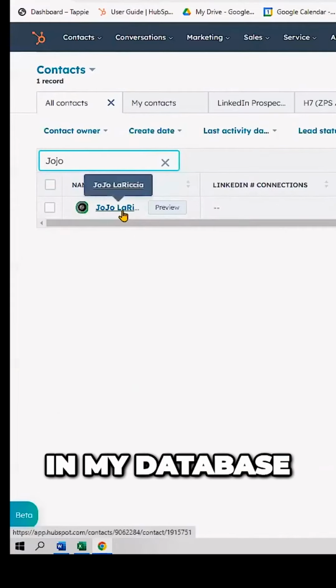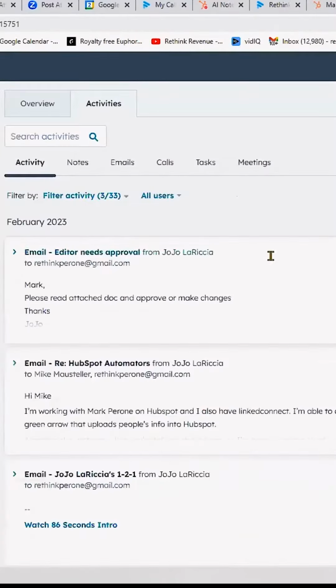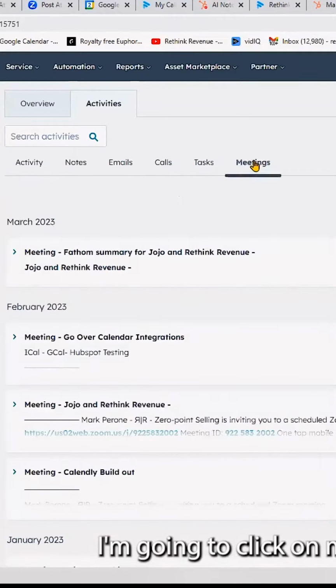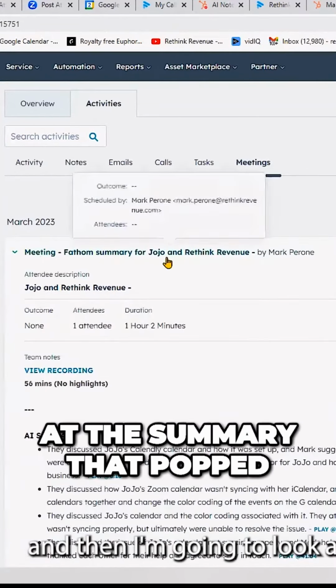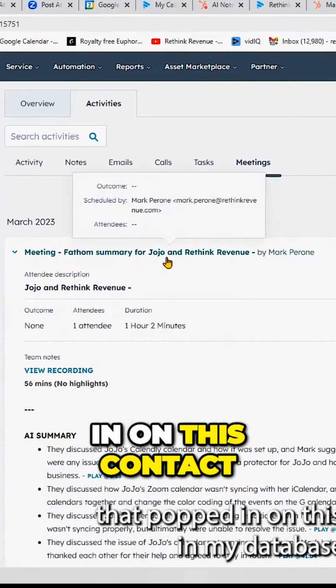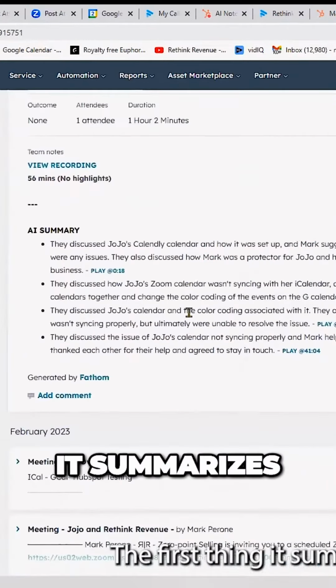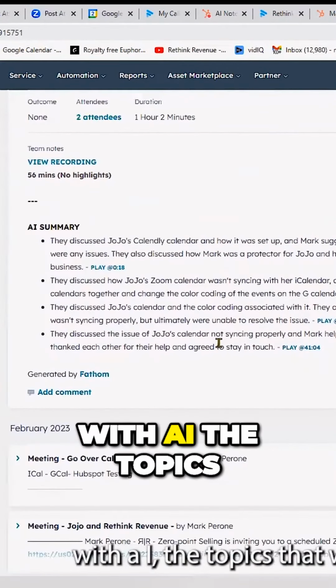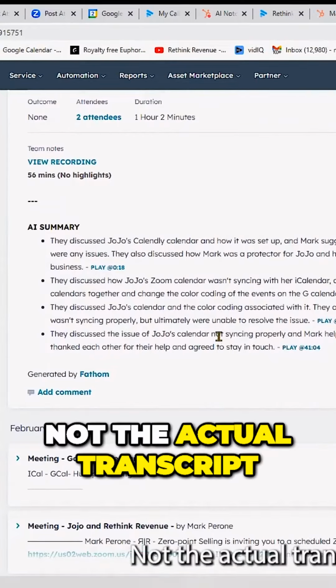She's a contact in my database. Then I'm gonna go to the meeting that we held. I'm gonna click on meetings, and then I'm gonna look at the summary that popped in on this contact in my database. The first thing, it summarizes with AI the topics that we covered, not the actual transcript.